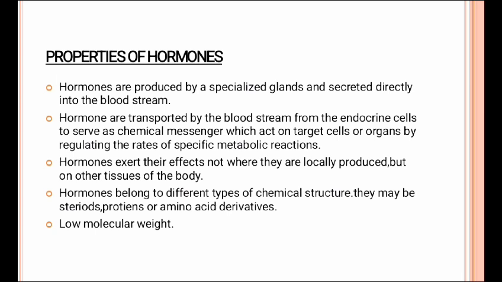Hormones exert their effects not where they are locally produced, but on other tissues of the body. Hormones belong to different types of chemical structure. They may be steroids, proteins, or amino acid derivatives. They are low molecular weight. These are the properties of hormones.